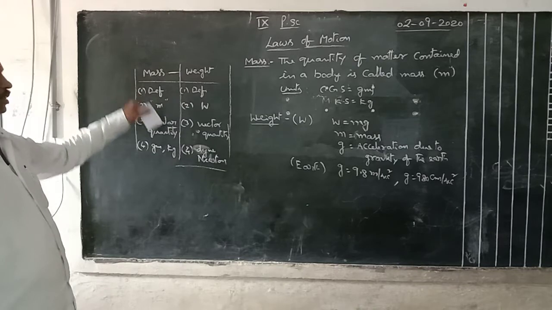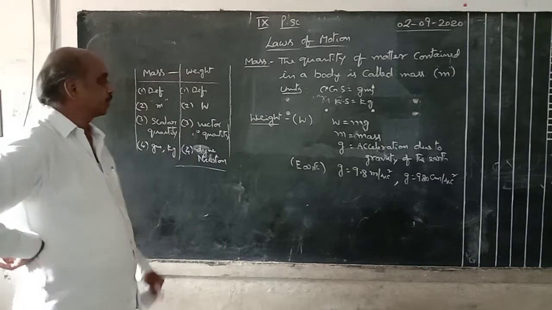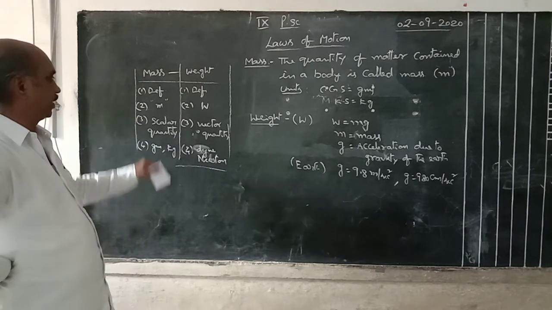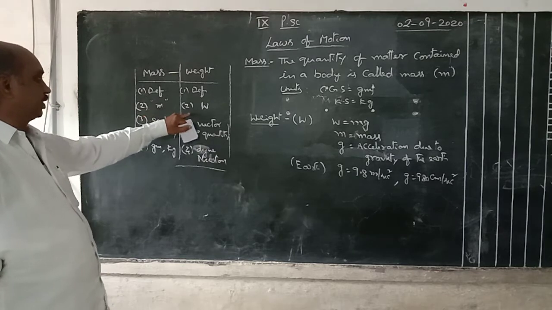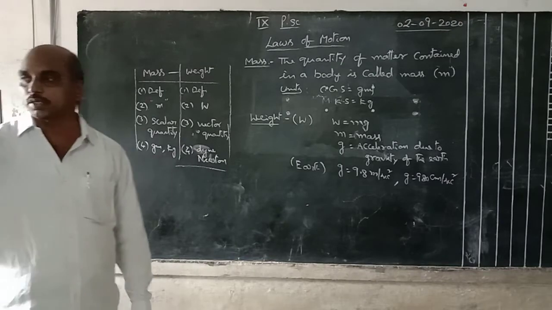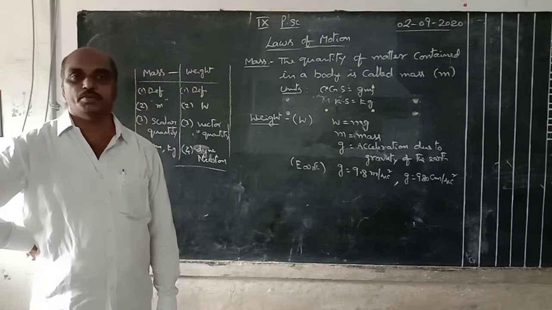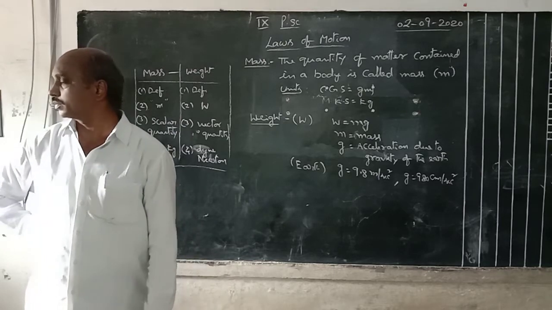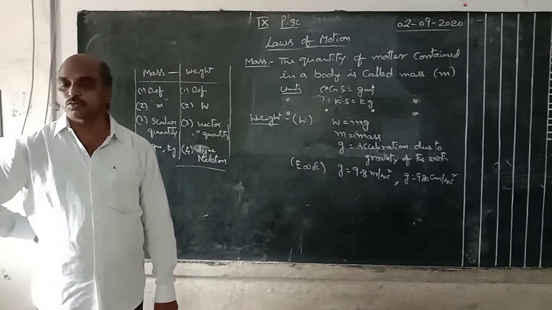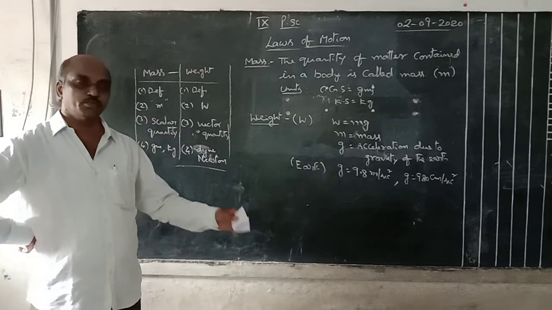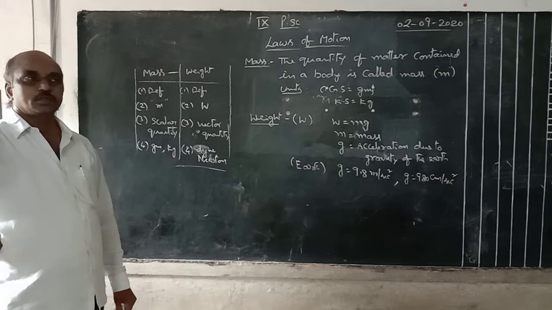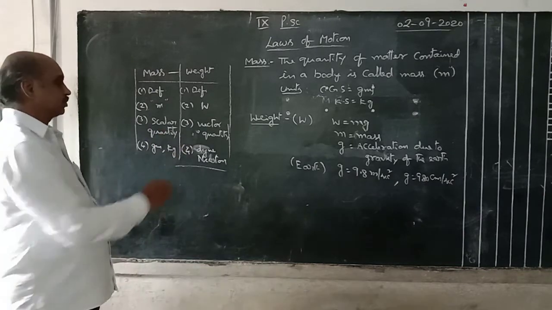Mass definition: quantity of matter contained in a body. Weight definition: the gravitational force acting on a body is called weight. Mass is denoted by the letter m, smaller; weight is W. Mass is a scalar quantity, weight is a vector quantity. Scalar means the quantities which have only magnitude but not direction. Vector quantity means a physical quantity which has both magnitude and direction. Magnitude means a certain value.